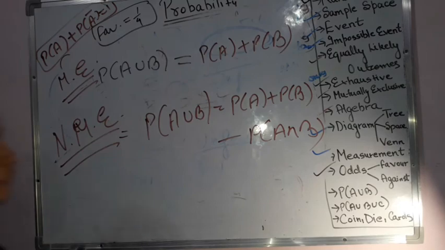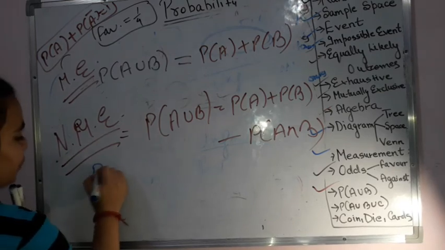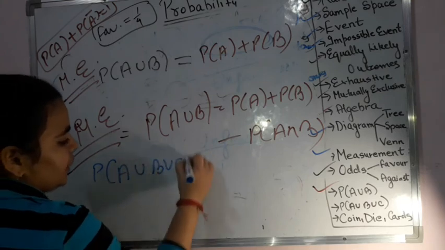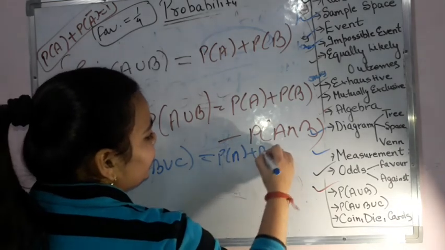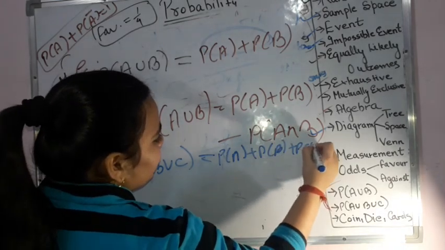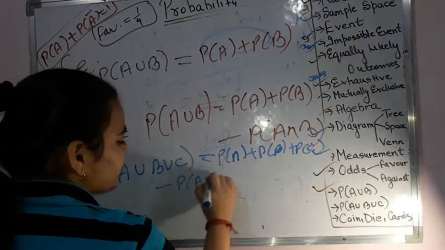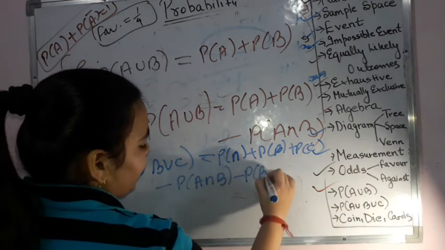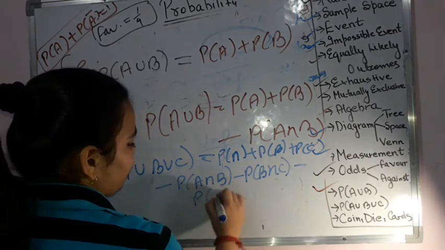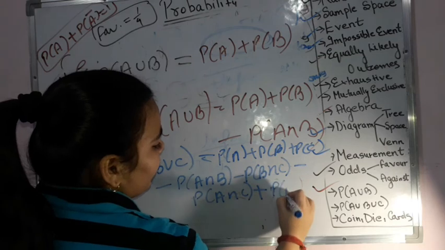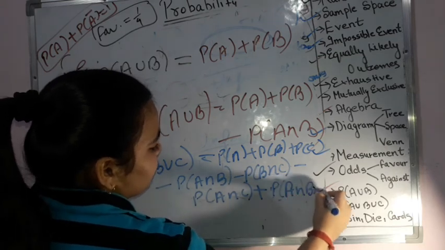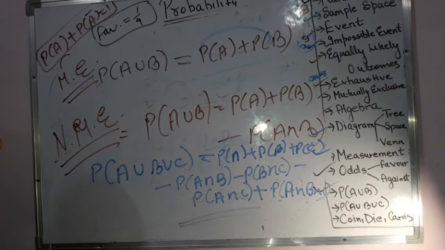Okay. Now another formula is there, when you have got three events together, then the probability that they are asking you for A union B union C is nothing but the set formula, that is P of A plus P of B plus P of C minus P of A intersection B minus P of B intersection C minus P of A intersection C plus P of A intersection B intersection C. This is when they are not mutually exclusive.